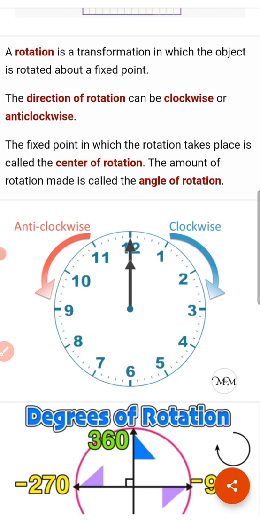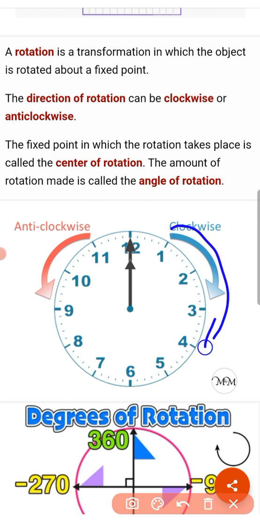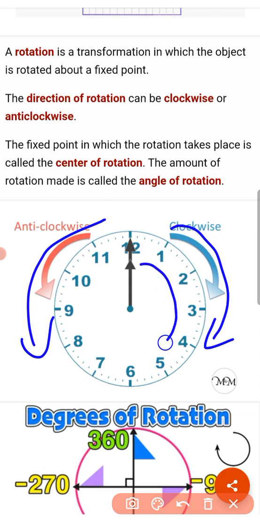The direction of rotation can be clockwise or anti-clockwise. Clockwise, as the needles of a clock. This is anti-clockwise, opposite. The fixed point in which the rotation takes place is called the center of rotation. Here, children, the needle of a clock rotates like this. Here, this is the center of rotation.